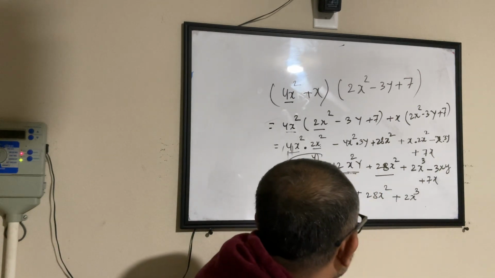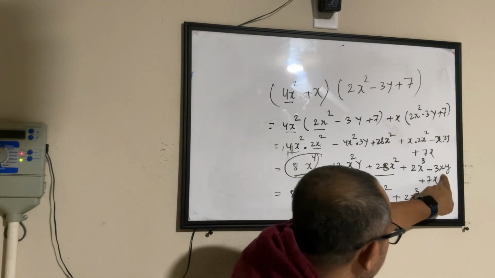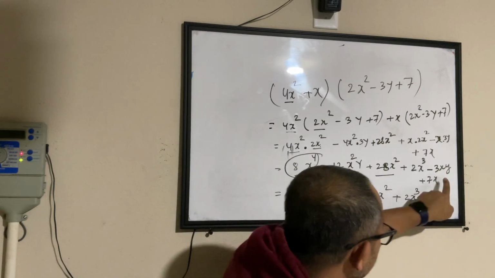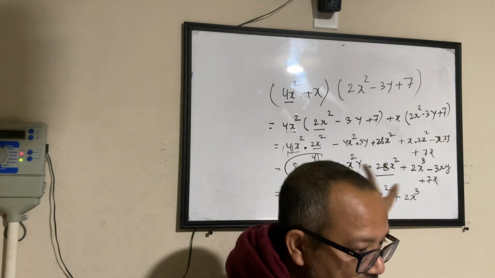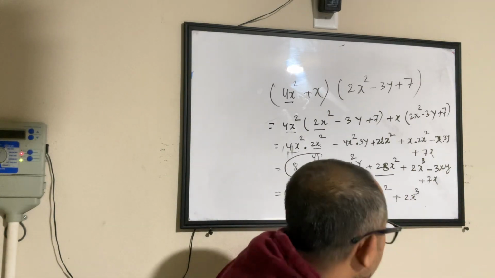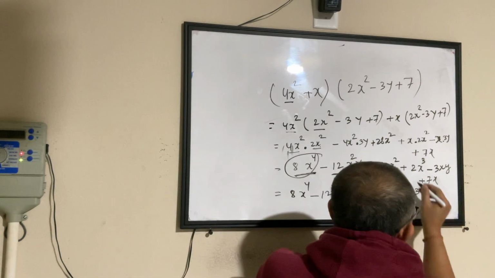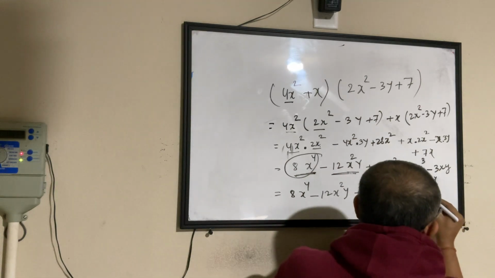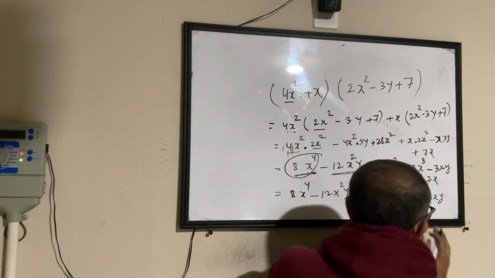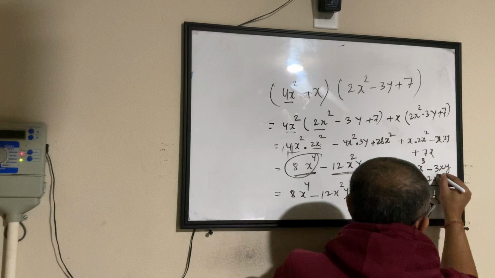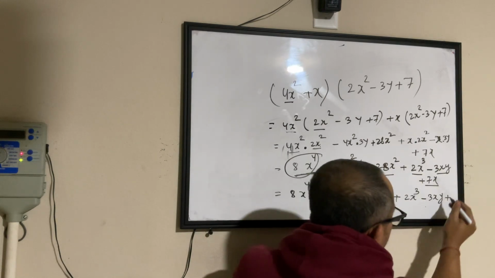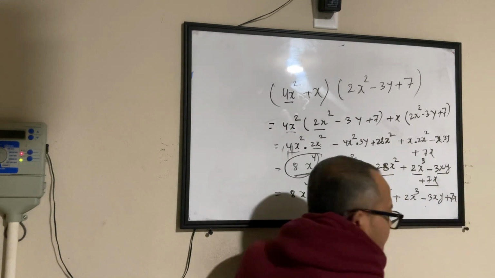Then 3xy. Look at this: this is xy, this is x square y. There is a difference. You cannot add them together. They will remain independent. So this one we have taken care of. Minus 3xy remains as is. Plus 7x, this guy is also alone. Nobody can come along. That's it.